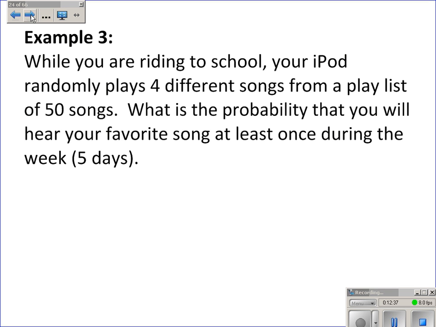So at least once. When there's questions like at least once, it's usually easier to think about the complement of the event than the actual event. Because the complement of at least once is not happening at all, which is fairly easy for us to think through. We're looking at 1 minus the probability of not hearing it at all.